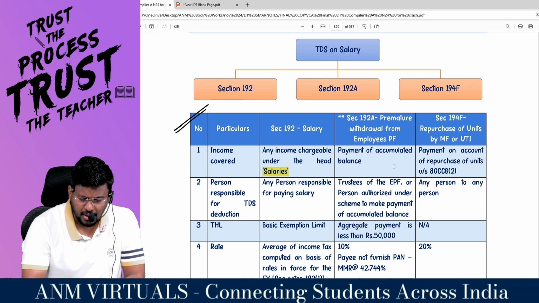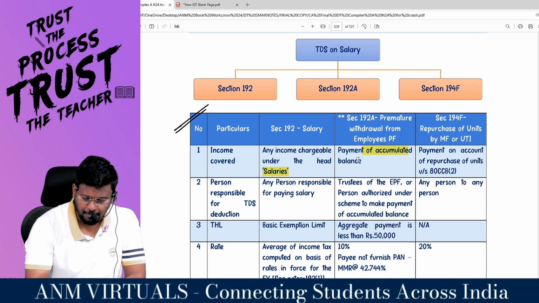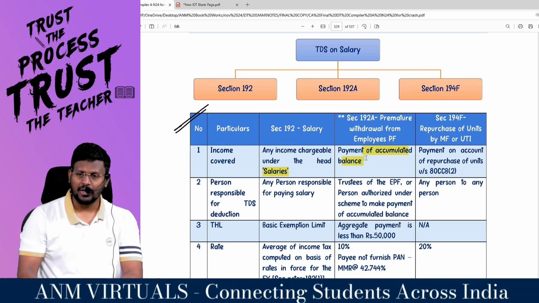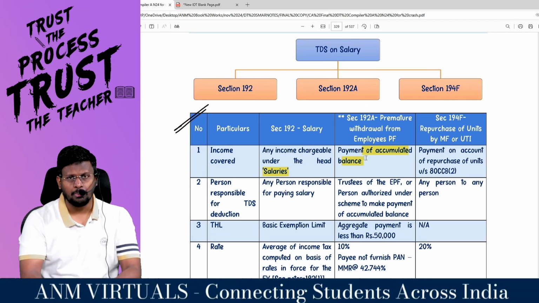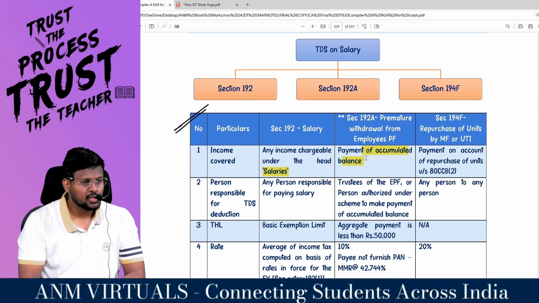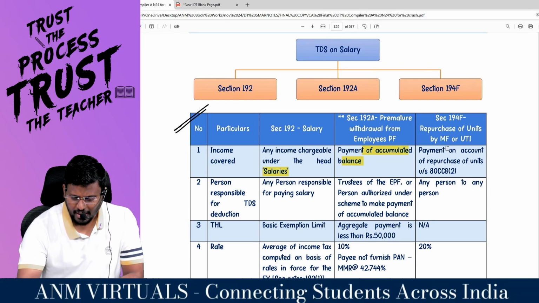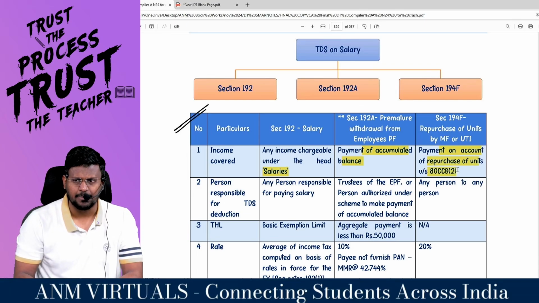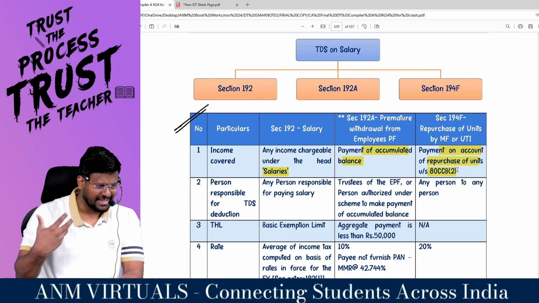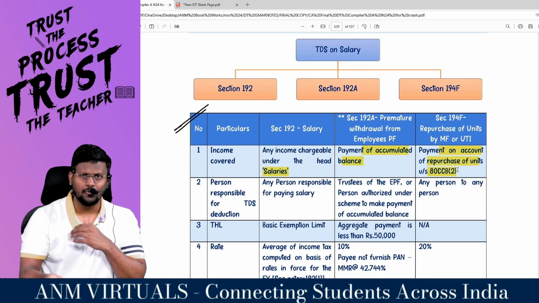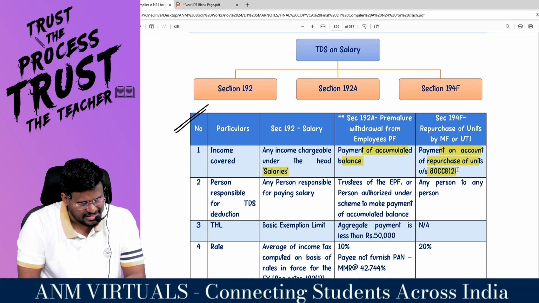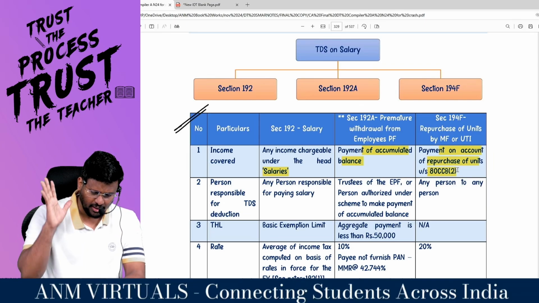For 192A, premature withdrawal from the employee's provident fund account. On what amount does TDS have to be deducted? Payment of accumulated balance. That means in the provident fund account, both employer and employee will be depositing money, so the amount will be accumulated in the provident fund account. On that accumulated balance, TDS has to be deducted. For 194F, payment on account of repurchase of units under 80CCB subsection 2. If the mutual fund is repurchasing their units under 80CCB subsection 2, TDS has to be deducted.